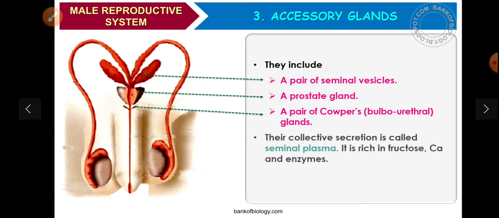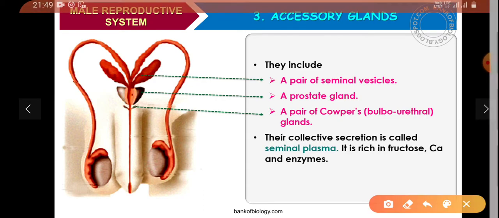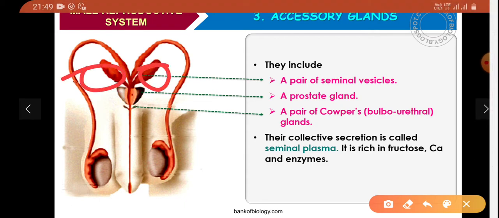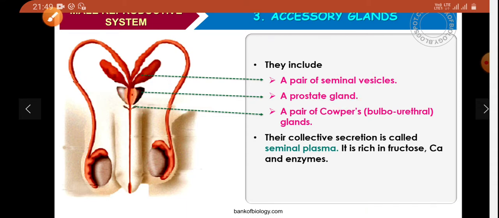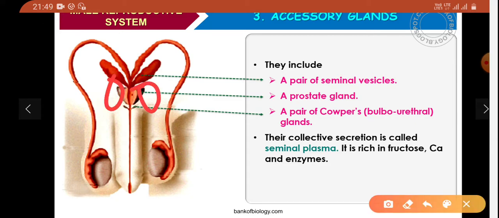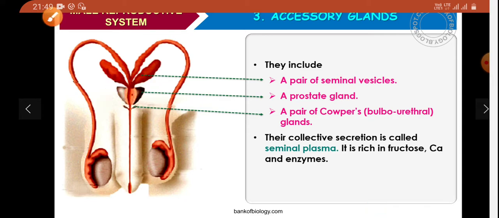They include a pair of seminal vesicles, one on this side, the other on this side. A prostate gland, this is the prostate gland. A pair of Cowper glands, that is, the bulbourethral glands, one on this side, the other on this side. That is a pair.